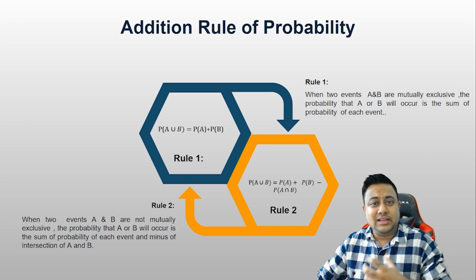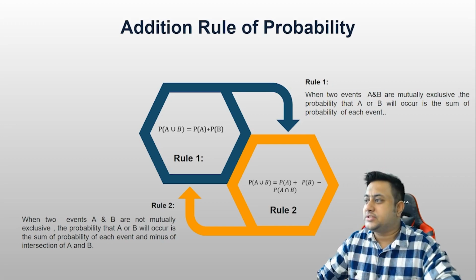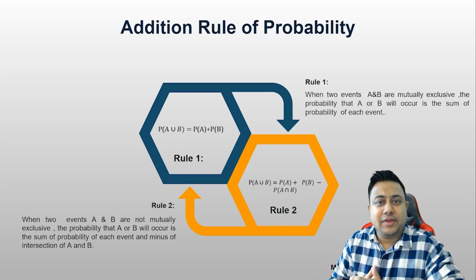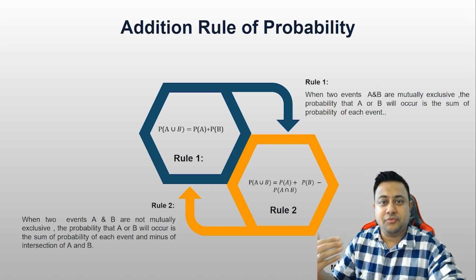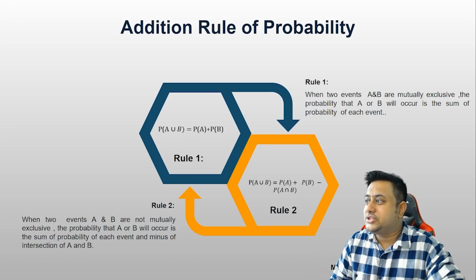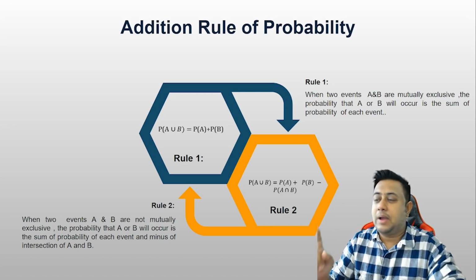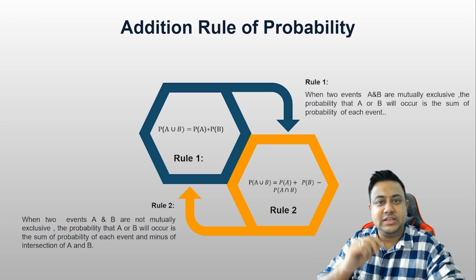So there is an addition rule of probability. What exactly is that? Let's try to understand. There are two different rules. That means probability of A union B is nothing but probability of A plus probability of B when two events are mutually exclusive. So rule 1: when two events are mutually exclusive, the probability that A or B will occur is the sum of the probability of each event.